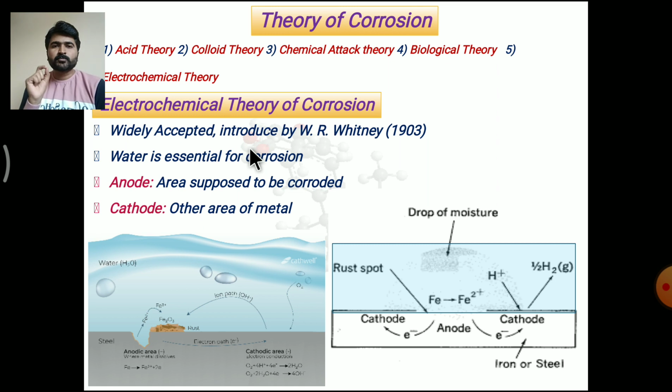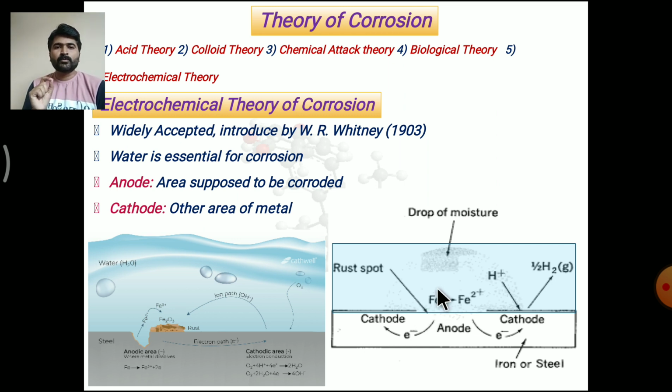This theory was proposed by scientist W.R. Whitney in 1903. According to this theory, water is an essential factor for corrosion. There should be a thin film of water on the surface of the metal, and only then does corrosion start. Let us understand how corrosion proceeds. According to this theory, many galvanic cells form on the surface of the metal. So how do these galvanic cells form?